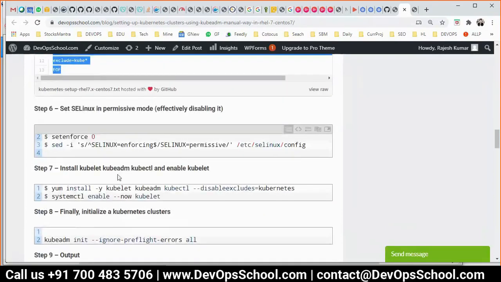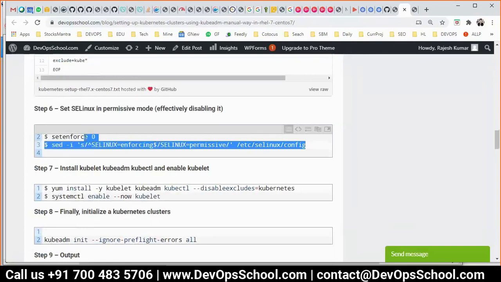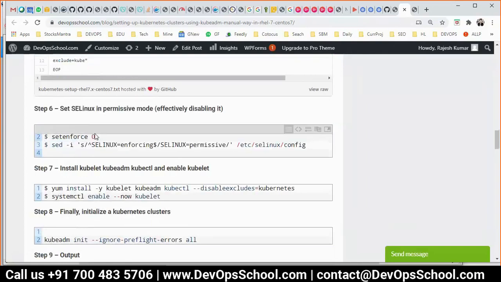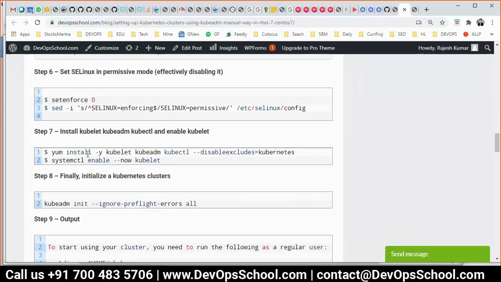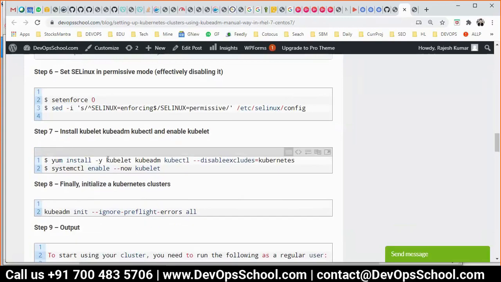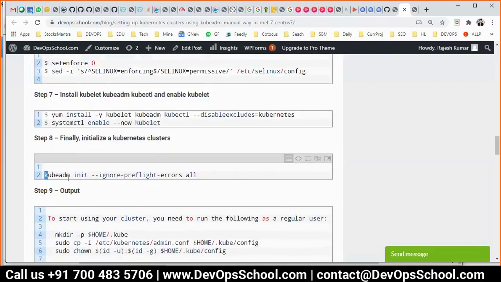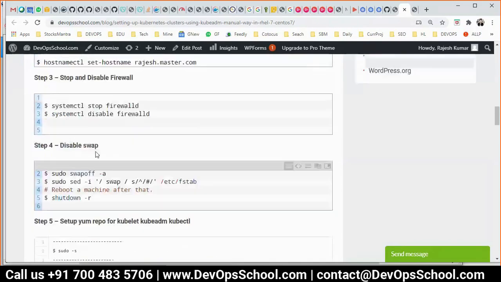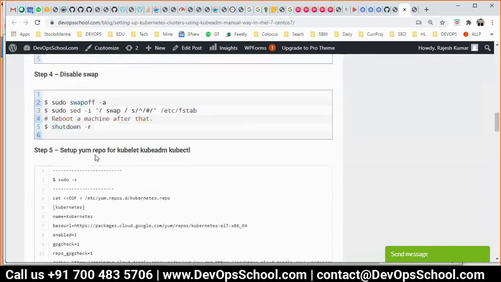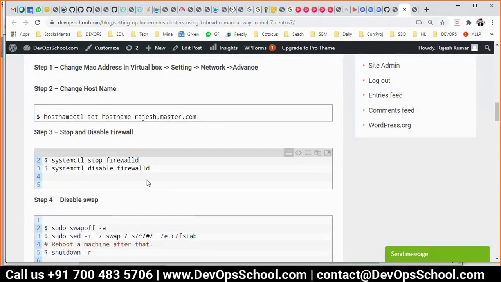And then you see here, you are changing the permission level also. Okay, so set enforce 0. That's the prerequisite. Then installing all these tools here. See here: kubelet, kubeadm, kubectl. And now you're enabling the kubelet. That's all. Step number 5, and basically this command will set up a master. kubeadm init will set up a master. That's all, so this is done. Your cluster is set up. Perfectly fine. So can I do that in front of you? Did you understand this?